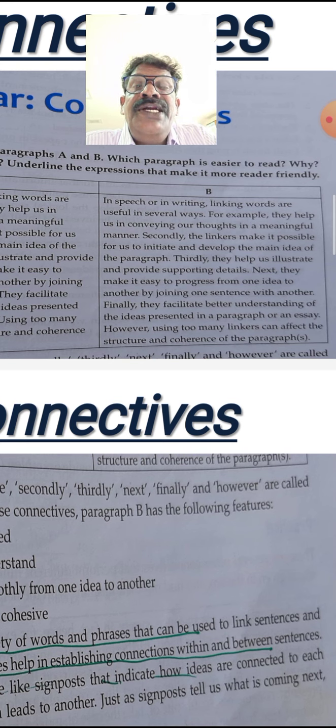Secondly, the linkers make it possible for us to initiate and develop the main idea of the paragraph. Thirdly, they help us illustrate and provide supporting details. Next, they make it easy to progress from one idea to another by joining one sentence with another.